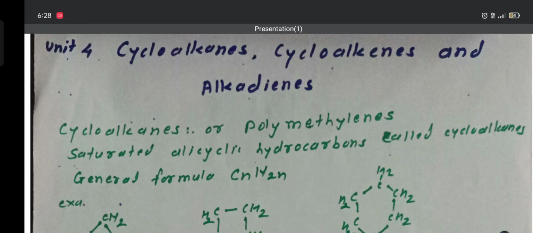Therefore, definition of cycloalkanes. Cycloalkanes are also called as the polymethylene because these compounds contain methylene groups. Three or more methylene groups are present in their structure. Therefore, they are also called as the polymethylenes. Definition of cycloalkanes: they are nothing but saturated alicyclic hydrocarbons, or simple saturated alicyclic hydrocarbons are also known as cycloalkanes. Then they have general formula CnH2n.